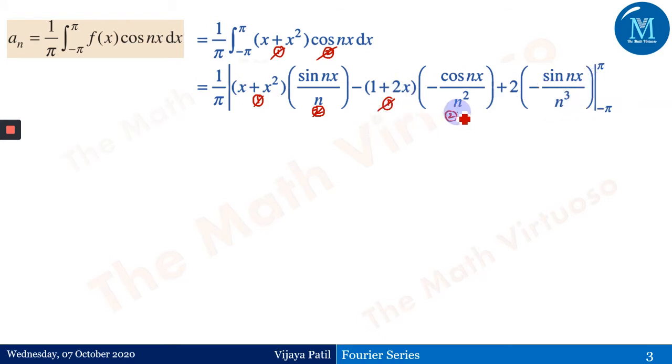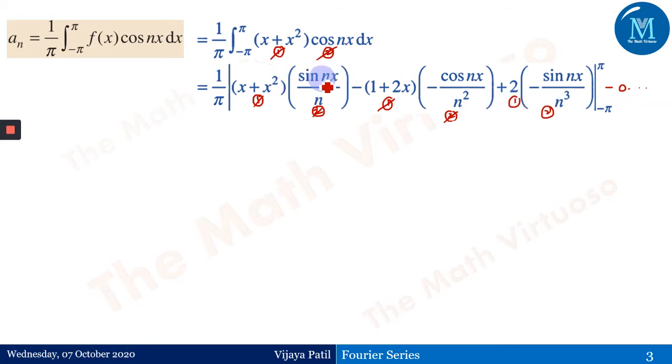This is not first, this is not the second, this becomes the first, this becomes the second. Again the differentiation of 2 will be equal to 0, minus of 0 and so on, and therefore the rest of the terms no need to even write. And remember, this is plus, minus, plus, minus. So this is what is known as the musical chair for the integration by parts.